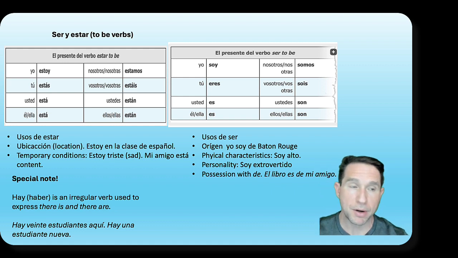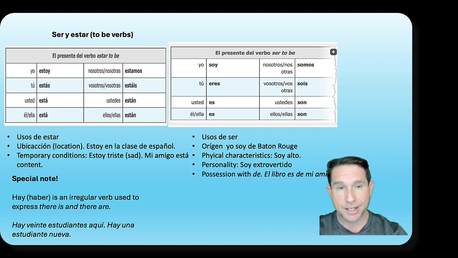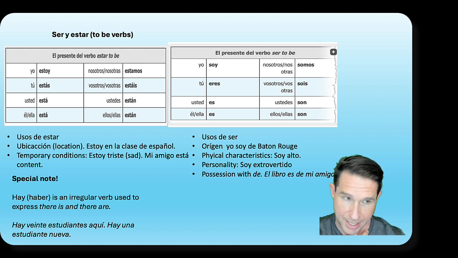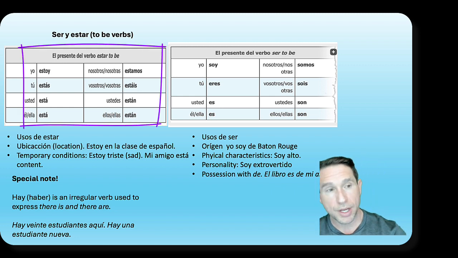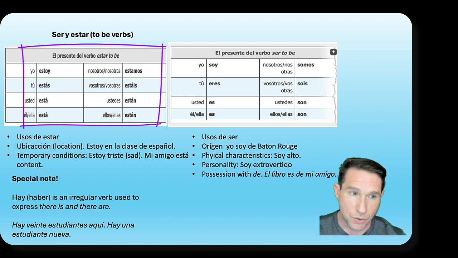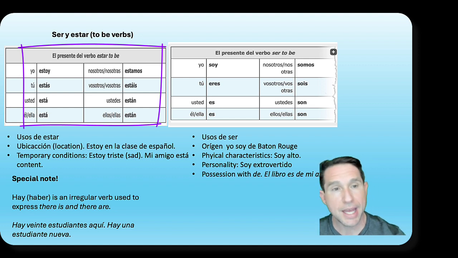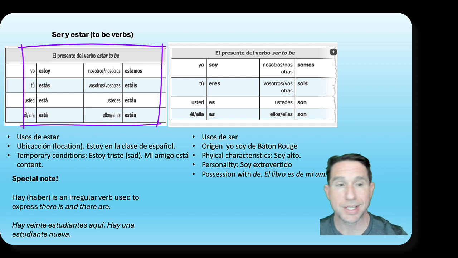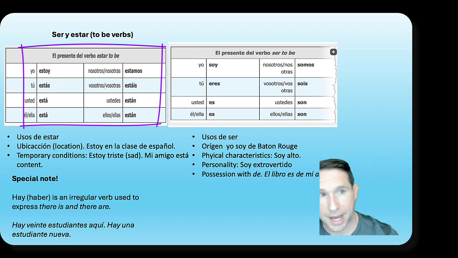Remember our subject pronouns? We have the singular on the left and the plural on the right. This is called the verb paradigm, right? They're almost always written like this. Yo estoy, tú estás, usted está, ella está, nosotros estamos, vosotros estáis, ustedes están, ellos, ellas están.